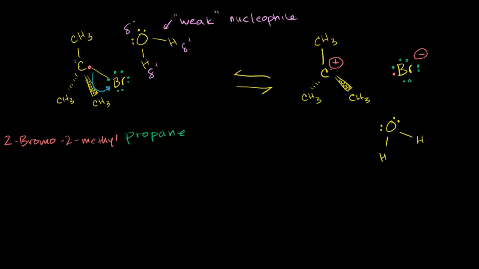It is a tertiary carbocation, so it's reasonably stable. That's actually one of the reasons why this can even happen. If this was a primary, or if it was connected to no other carbons, then it would be very hard for this thing to just turn into a carbocation. But because it's tertiary, it's somewhat stable, but it doesn't like to have that positive charge. It really wants an electron.